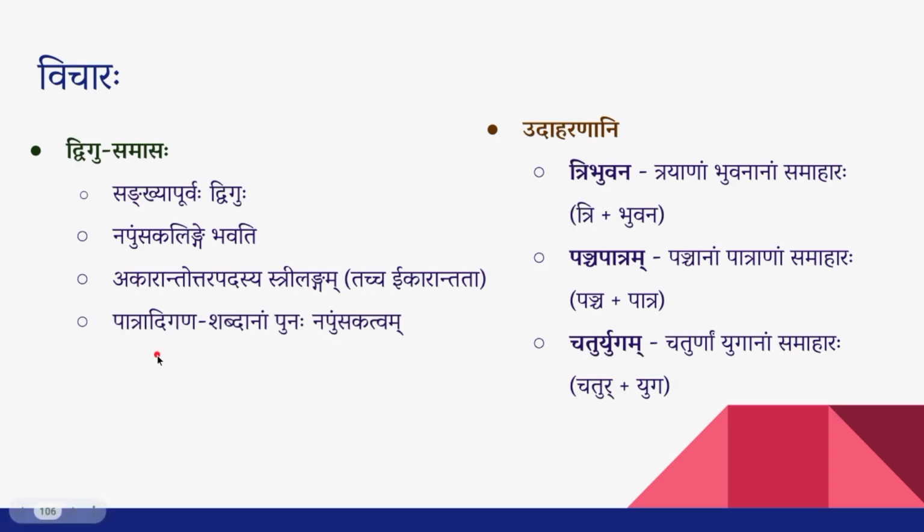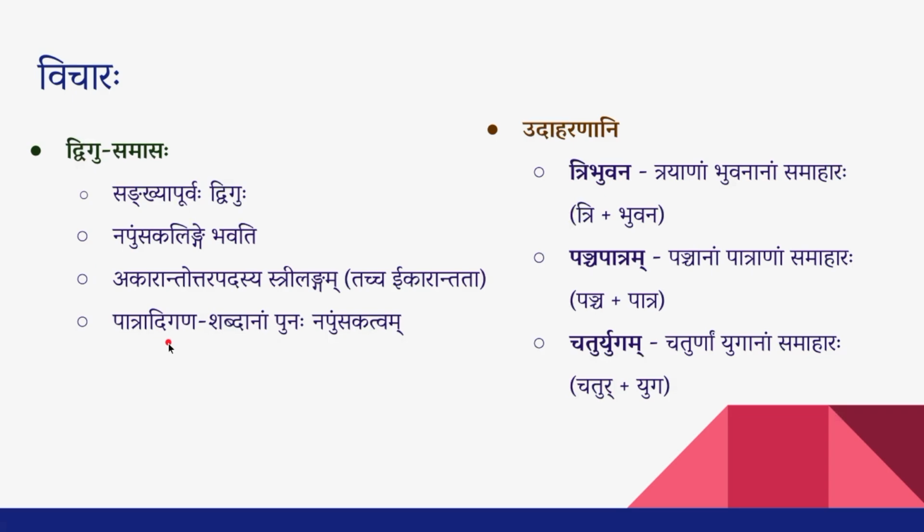Patradiganas Shabdanam Punaha Napumsakatvam. There are again some exceptions with the Akaranta Shabdas like Tribhuvana, Panchapatra and Chaturyuga. They don't become Strilinga in the Samasta Padam. They will still stay as Napumsakalinga words with Akarantatvam.